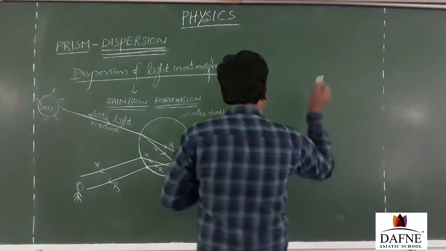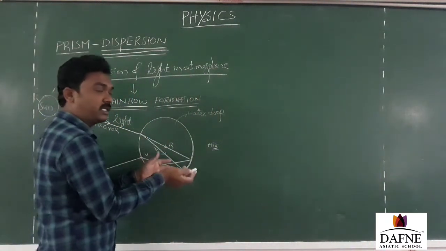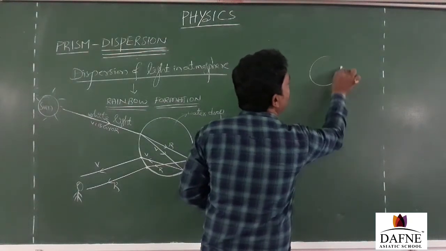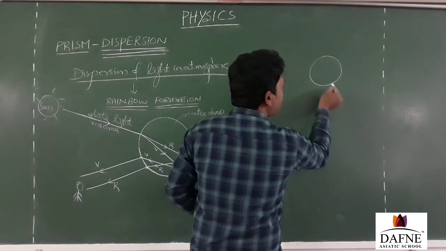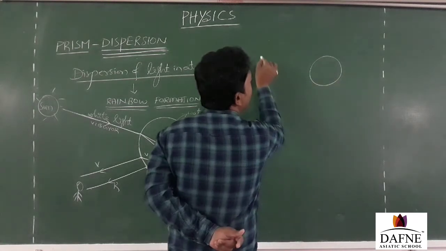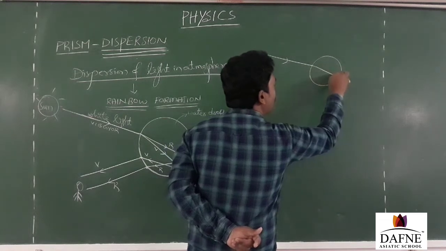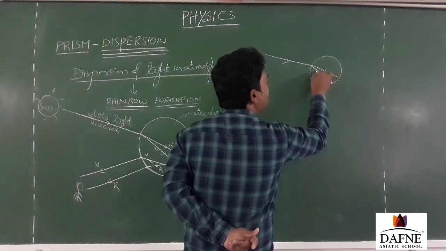You see, there is not a single water drop in the atmosphere. There are many more water droplets. So let me take, just for an example, 2 water drops that are present in the atmosphere. This is the first water drop. Here is the sunlight. Here is the dispersion. Hope you are following. This is violet and this is red.